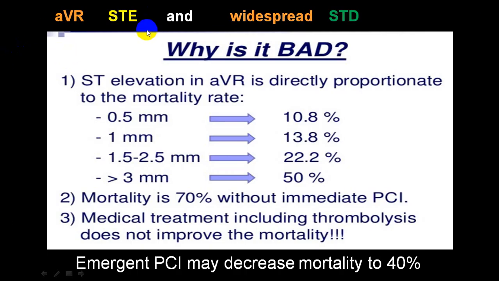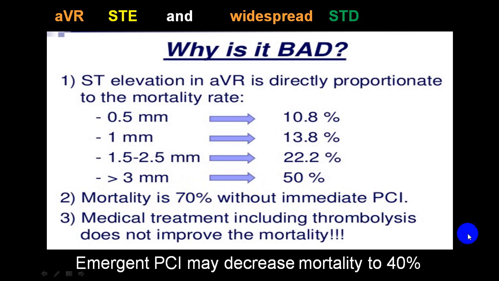Now, why is this very important? If there is an ST elevation in aVR and widespread ST depression, it is bad. Because if there is an elevation of more than 1 millimeter, there is a mortality of up to 13.8%, and if there is more than 3 millimeters, mortality increases up to 50%, and mortality is 70% without immediate PCI. So if you don't send them to PCI, the mortality can be almost as high as 70%.